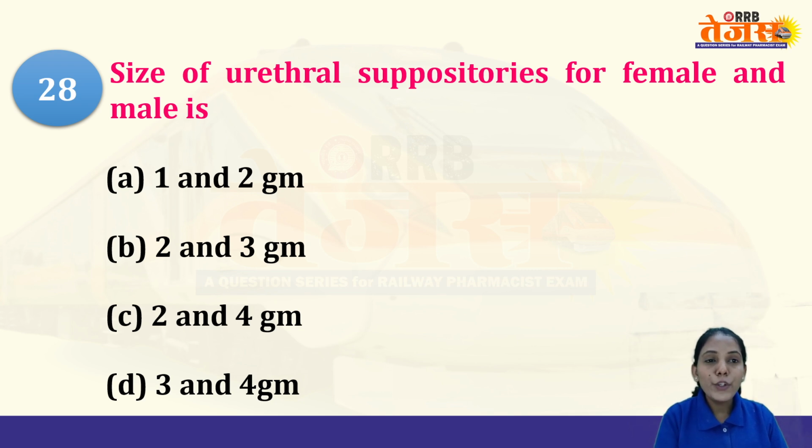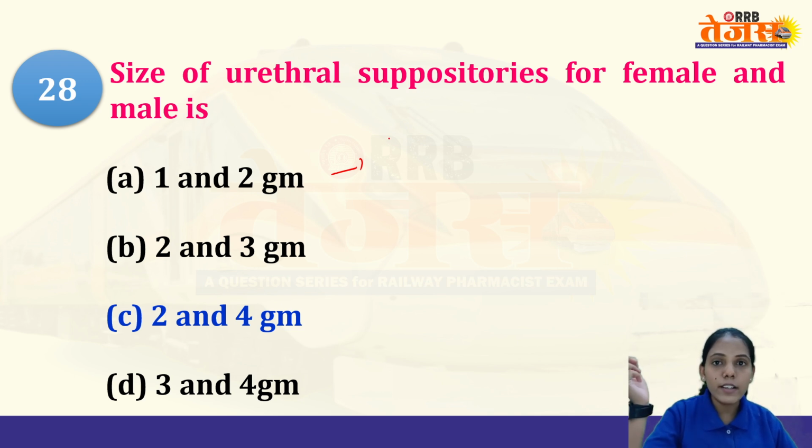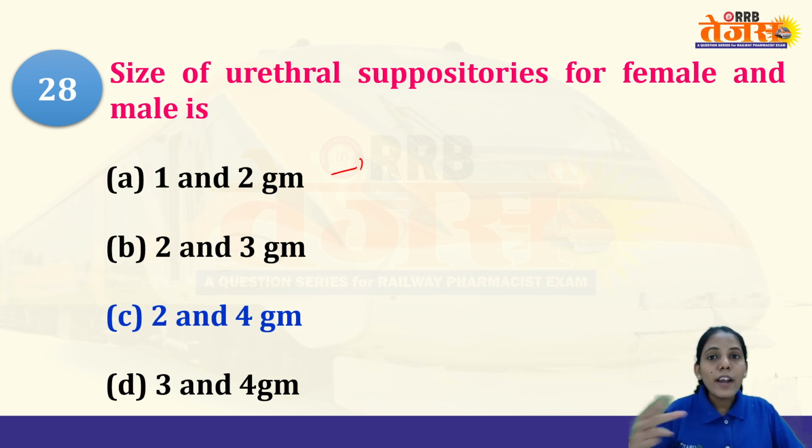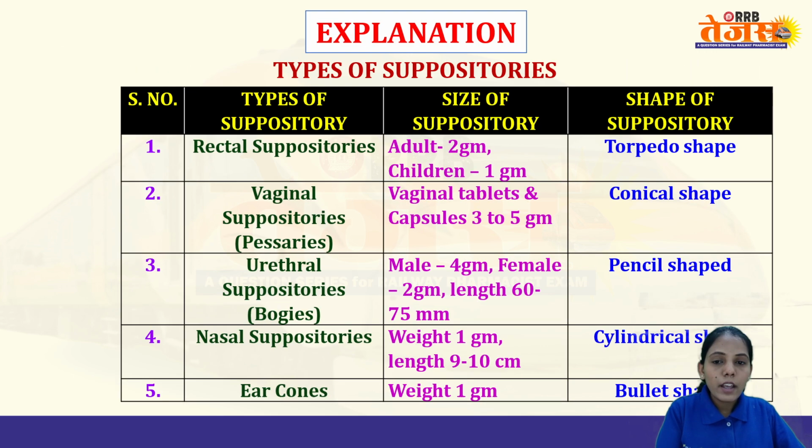Next is the size of urethral suppositories for female and male. As I said, you have to reduce. So for male it will be higher, for female it will be less. So the option is 2 and 1 gram. 1 and 2 gram is not for female and male. It was for adult and children, and that too for rectal suppository. So only one option remains. That is the reason, instead of directly remembering the numbers, you try to remember it as 1/2, 1/3, 1/4, like that. So it becomes easy.